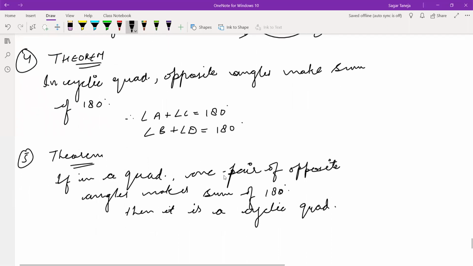If any pair of opposite angles makes 180 degrees, it means any such quadrilateral can be recognized as a cyclic quadrilateral. Okay. Now just wait a little.